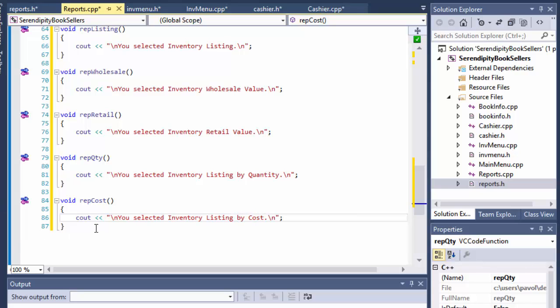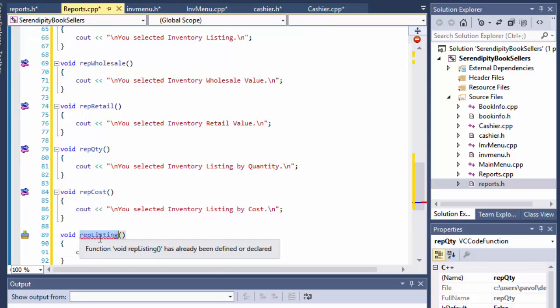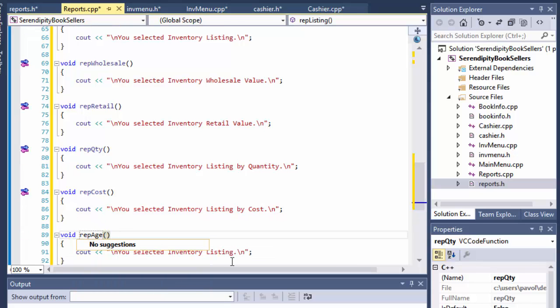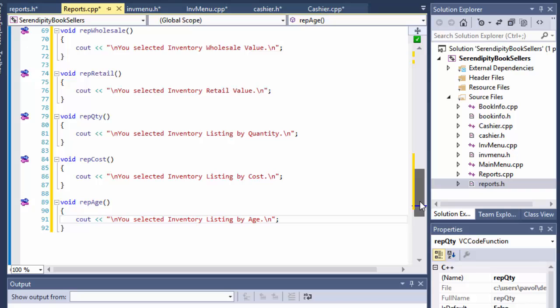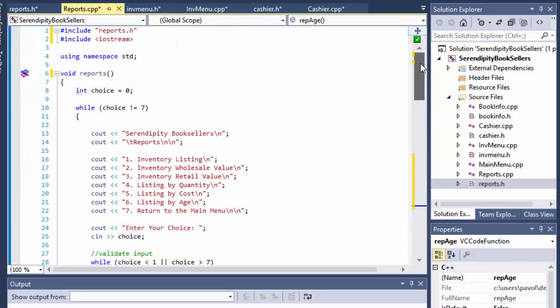And that's all. Actually, there's one more, sorry, that's age. So you selected inventory listing by age, which will be a report on what inventory has been stored the longest and which ones are the newest items. So that's our reports. I think we have all of them.